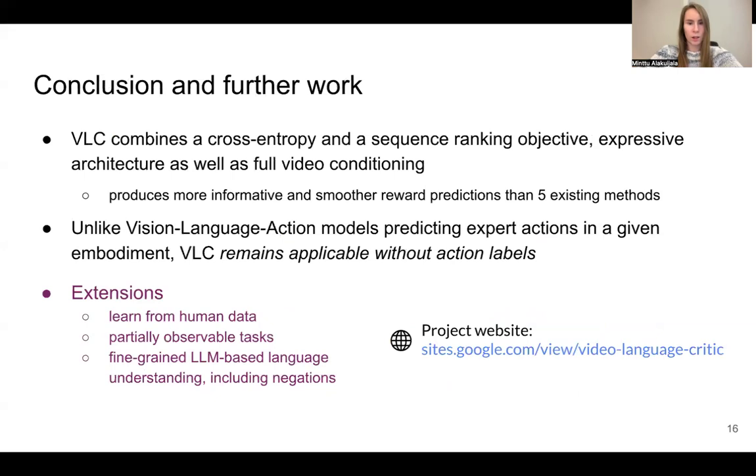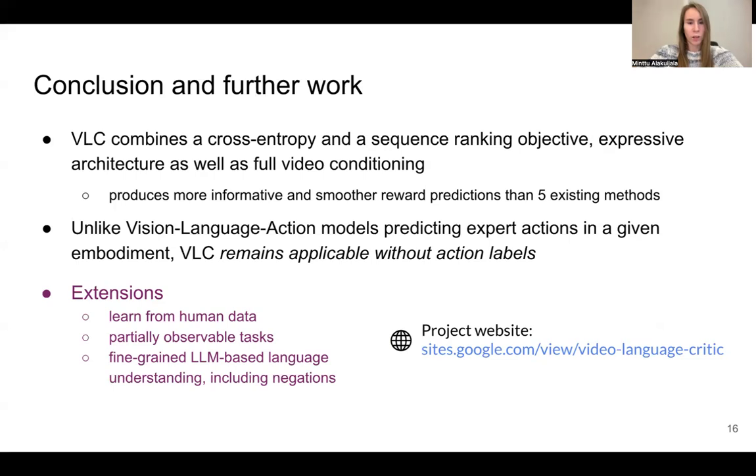To conclude, the combined cross-entropy and novel sequence ranking objective, expressive architecture, as well as full video conditioning allow VLC to produce more informative and smoother reward predictions than existing methods. Unlike vision language action models that predict actions in a given embodiment, VLC remains applicable on data without action labels.